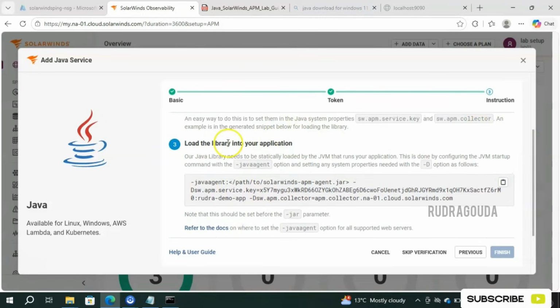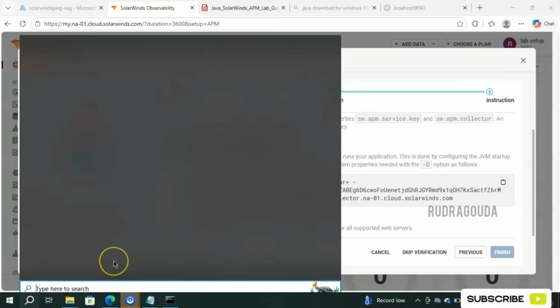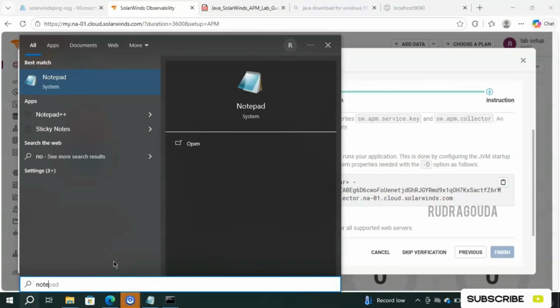So now we need to load the library into our application. We have successfully downloaded the library, then we need to add that library into the application. How to add the library into the application? They have given the command here. We need to add the Java agent. So simply copy, open a notepad and paste and modify according to your need.